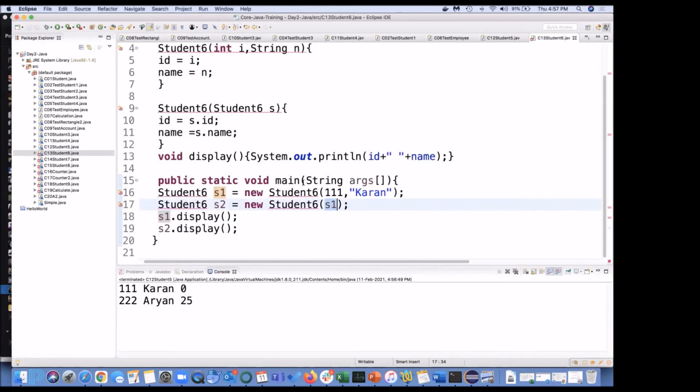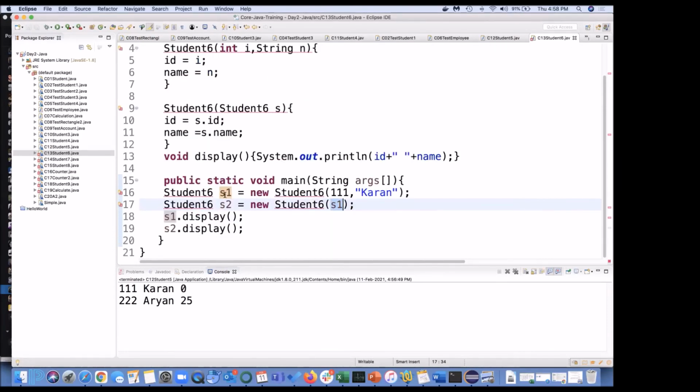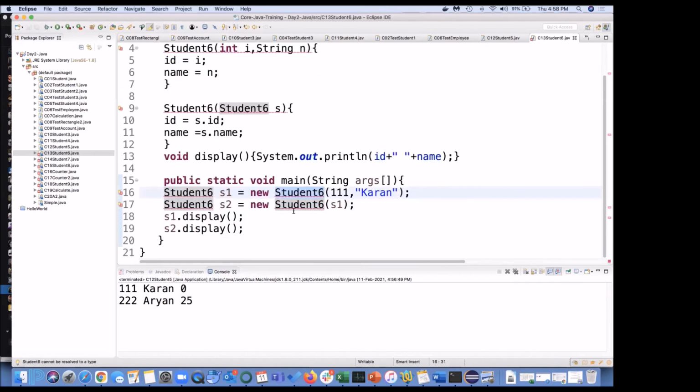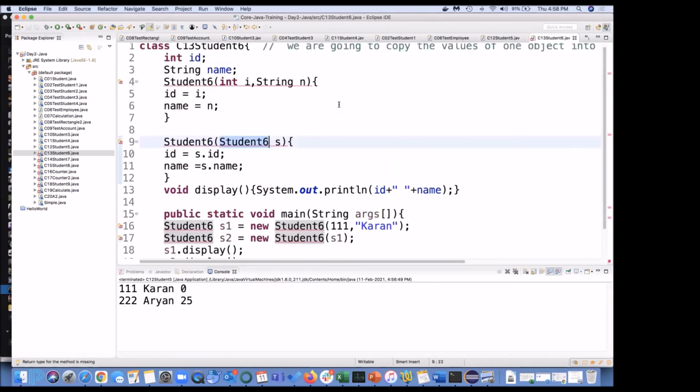So if I am creating object S1, do I have a constructor with 2 variables, int and string? Let us see. Yes, I have int and string. If I am creating an object with a constructor which accepts one value, and the type of that value is the class itself, do we have that? Yes, we have.